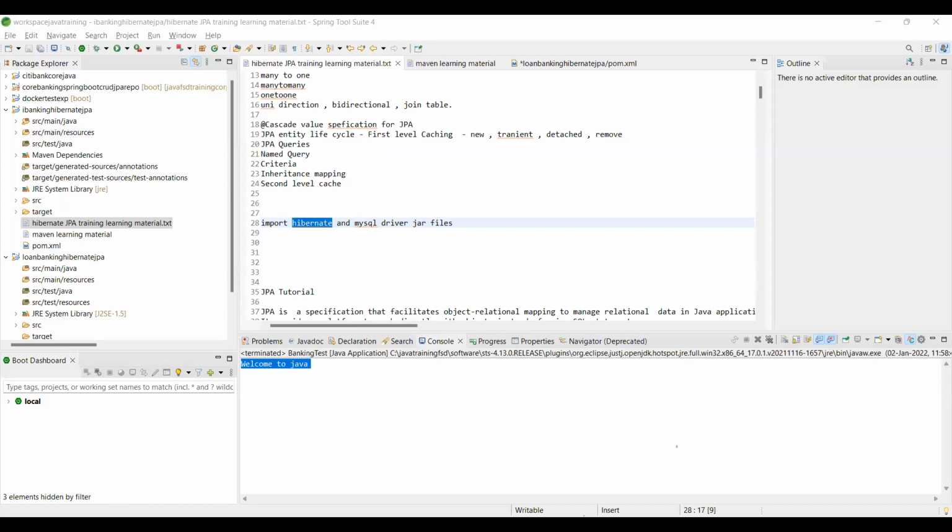Like Java 1, 2, 3, 4, now 17, in the same way the Hibernate tool also has a number of versions. Can you all click 5.6.3? You can use any version. I think everyone has come up to here. This is the dependency here. In Maven, if you inform it like this, it will download all the jar files related to the framework. Otherwise, we need to go and manually download.